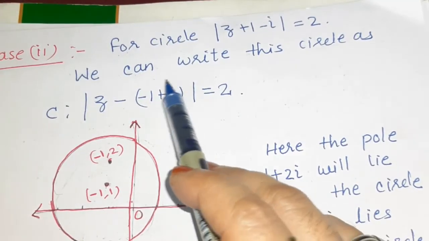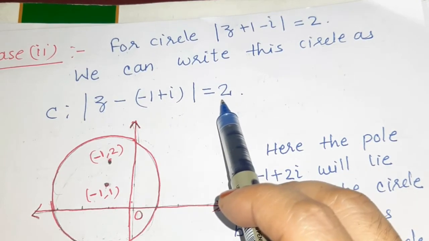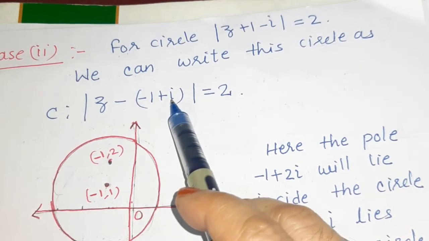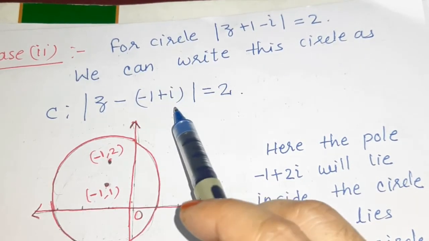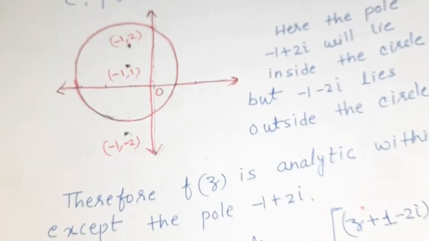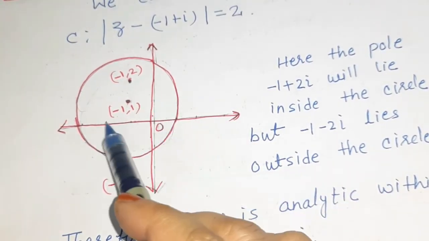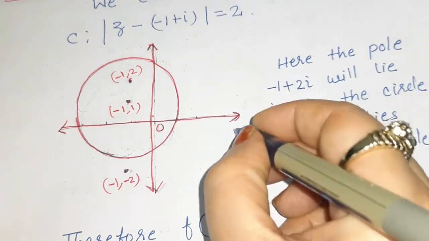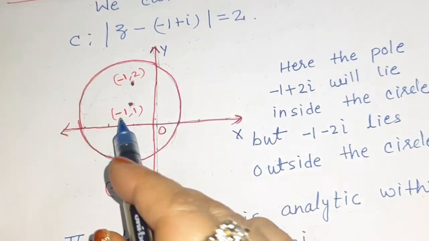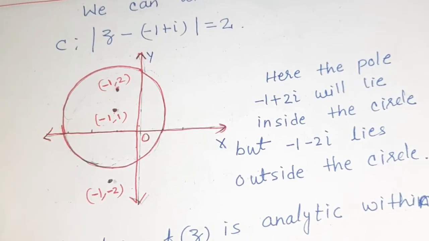So here the center of the circle is -1 + ι and the radius is 2. Again the real part is -1 and the imaginary part is 1, so the coordinate of the center is (-1, 1). The circle will be like this. This is the real axis, the x-axis, and this is the imaginary axis, the y-axis. So this (-1, 1) will be the center of the circle and the radius is 2.